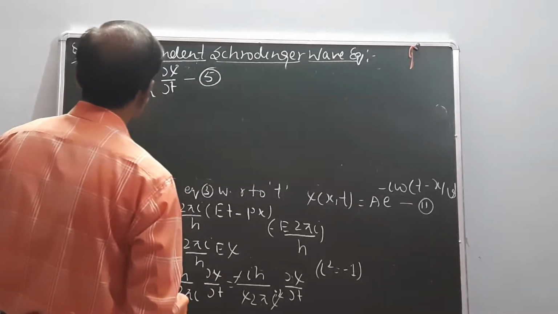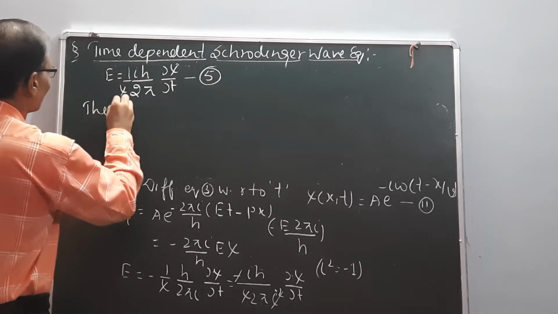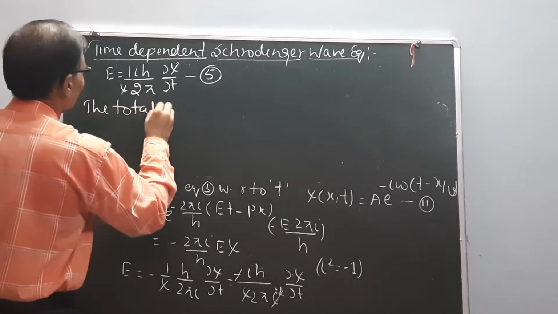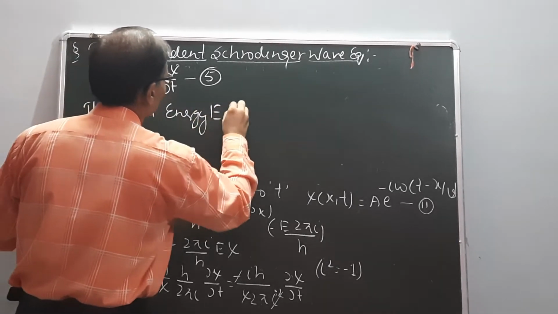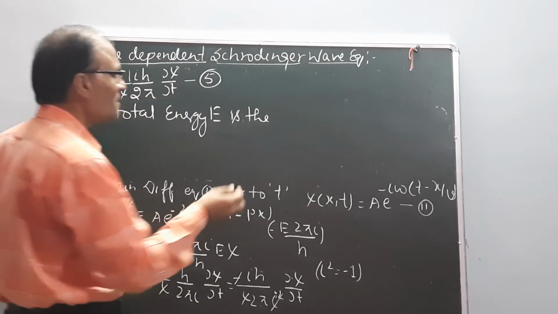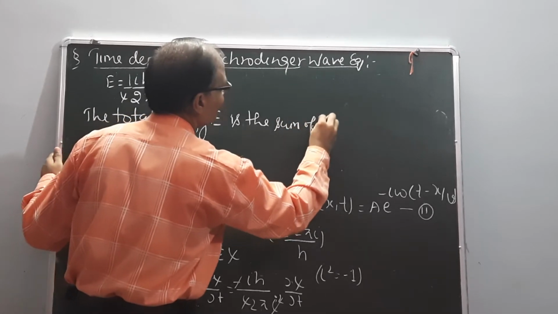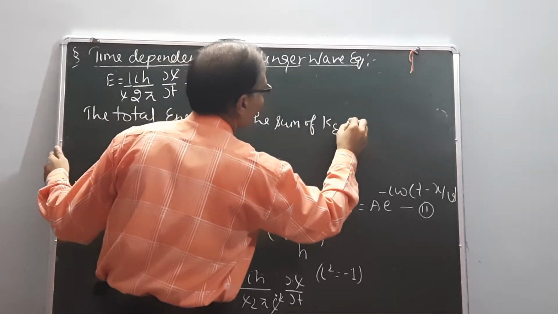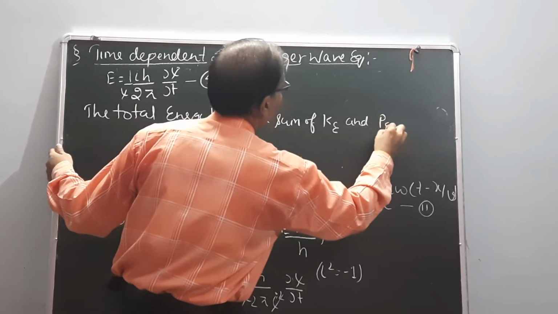Now the total energy E is the sum of kinetic energy and potential energy.